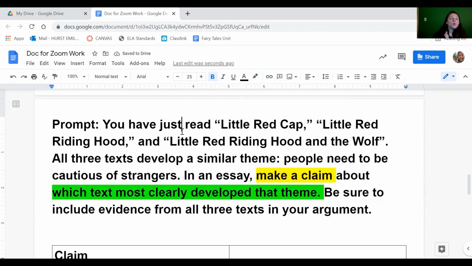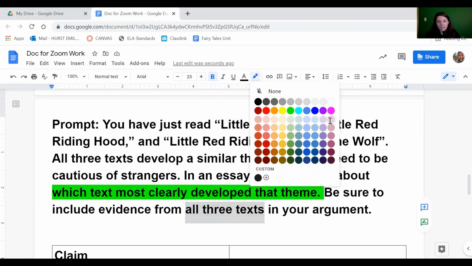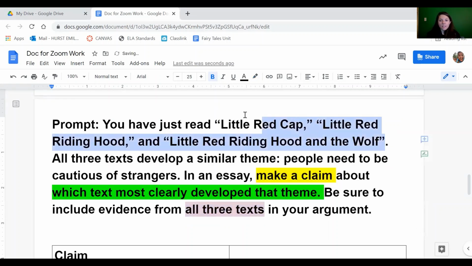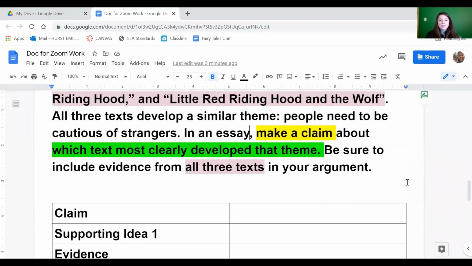And then finally, what sources do you need to cite? What words tell you what sources you need to cite? Hopefully you saw that it says from all three texts, and up here it tells you what those three texts are. So you need to cite all three of them, not just the one that you think is the best. All right, so now we need to actually start planning.